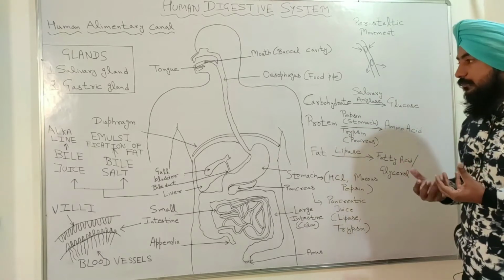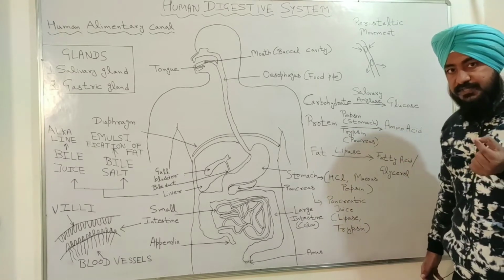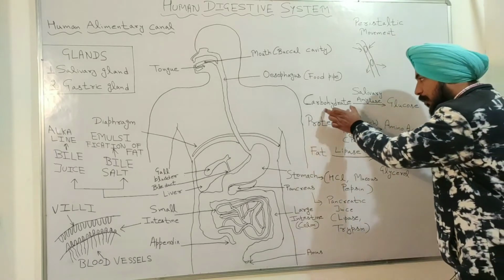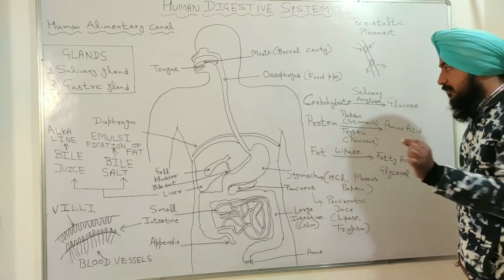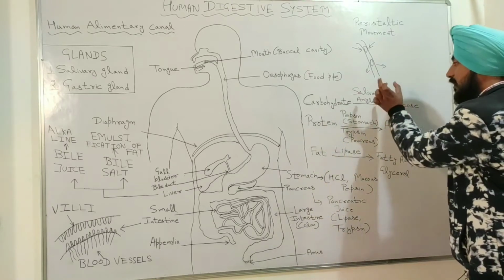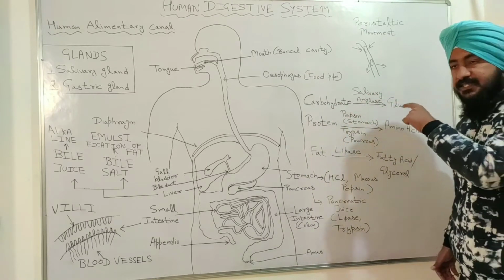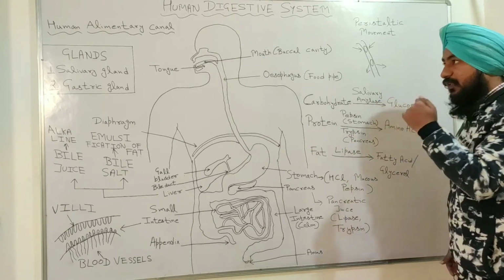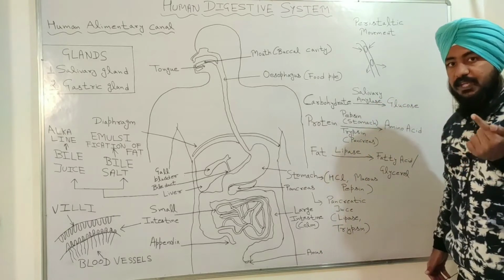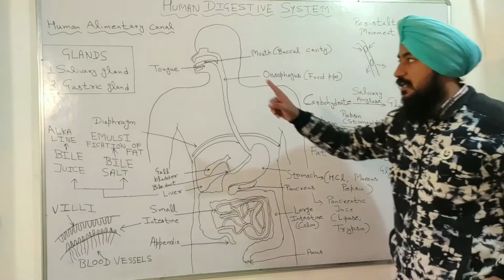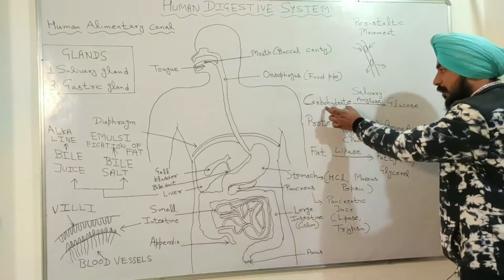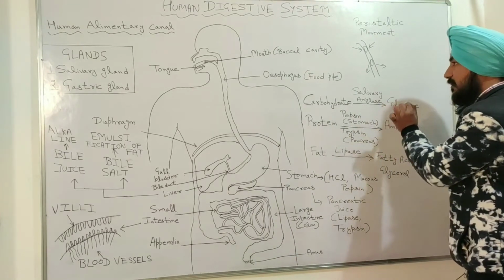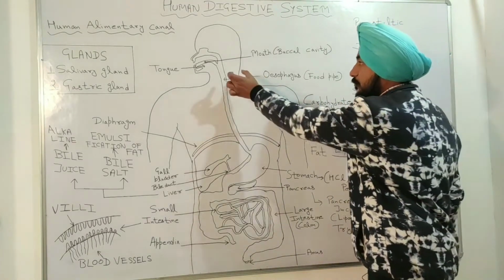So inside our mouth, the first process of digestion starts, meaning the carbohydrate is converted into glucose with the help of salivary amylase. This is an enzyme which is present in the saliva, and saliva is produced by the salivary gland. After this conversion, the food enters into the food pipe.